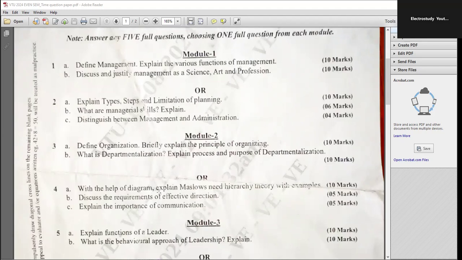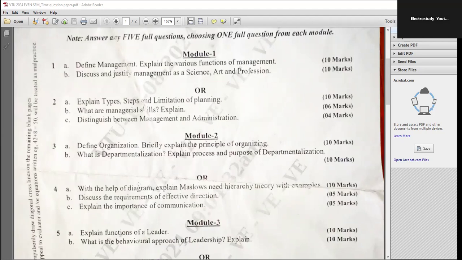Discuss the requirement of effective direction. What is the meaning of direction? Why is the purpose of direction required? Then explain the importance of communication. The role of communication, business communication: what is the meaning, who is the sender, who is the receiver? Prepare a flow chart. And what is the importance of communication in business? So that you are supposed to explain.